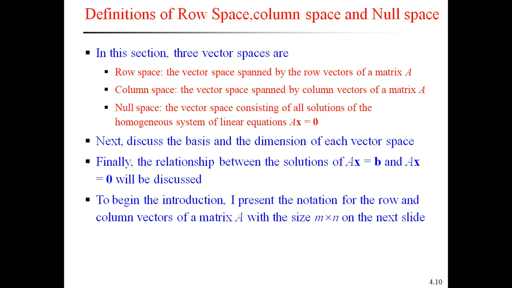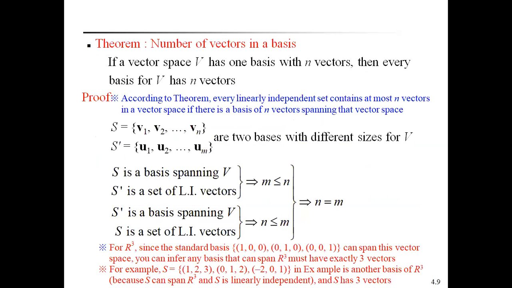Dimension of a vector space: the number of vectors in a basis for a vector space V is called the dimension of the vector space. Any two bases of a vector space have the same number of elements, the same number of n vectors. This is the theorem proved here, and it is very important.